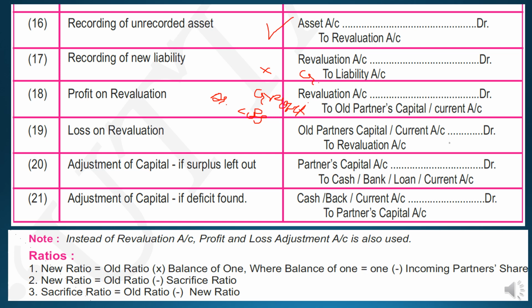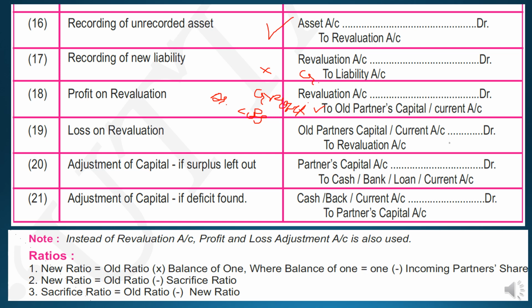Revaluation account debited to old partners' capital account. So simply, when the profit is there, students, partners will have the benefit, so their account will be credited, and revaluation account will be debited. Loss is a bad thing for the partners. Loss is a loss for the partner, so the partners' account will be debited and revaluation account will be credited.